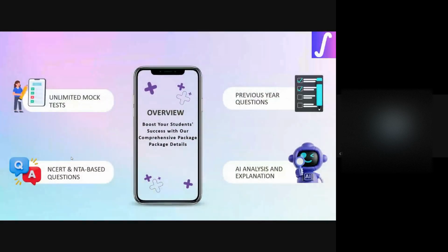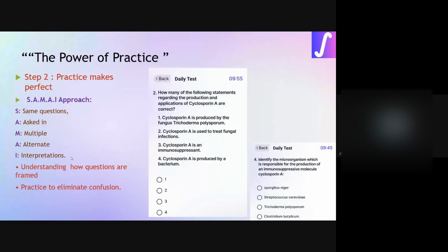Next is the power of practice. This is a derivation of what I was saying, right? In your strengths and weaknesses, practice and practice again. Everyone will know the sentence, right? Practice makes perfect. So if you need perfection, the perfect score in NEET, then you need to practice.